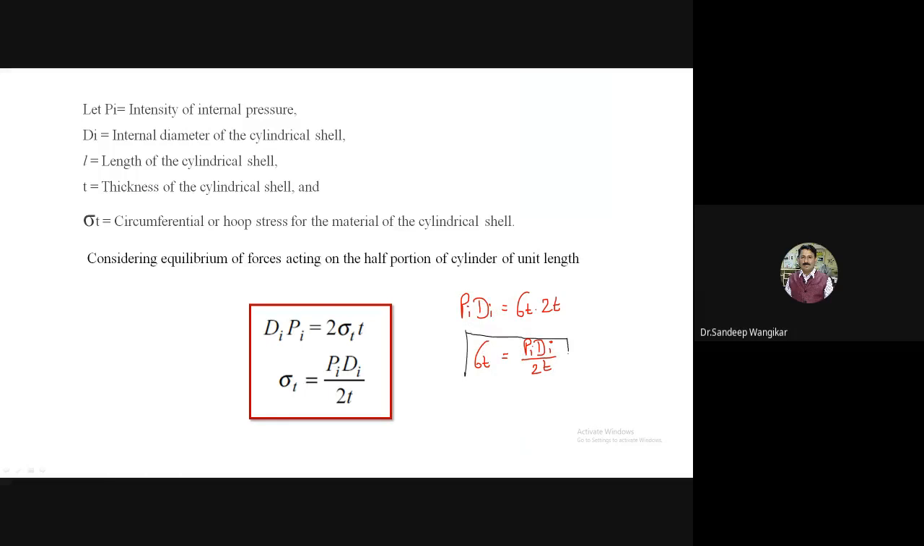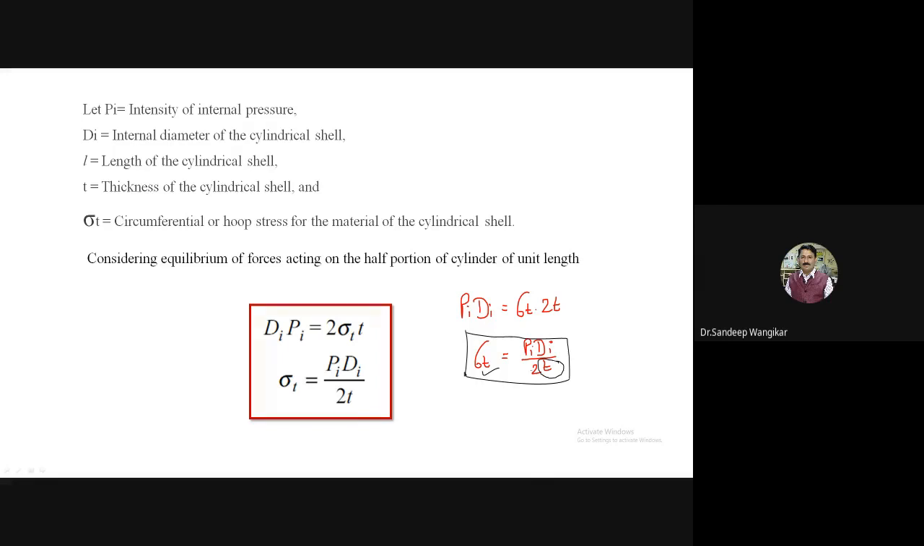Actually, it is in terms of sigma T, but while solving numericals, many of the times the sigma T value is given and we have to calculate the thickness required for the shell. So write down: sigma T is equal to Pi Di divided by 2T. This is for circumferential or hoop stress. Pi stands for the pressure in Newton per mm square, Di the internal diameter, L is the length, T is the thickness, and sigma T is the circumferential or hoop stress.